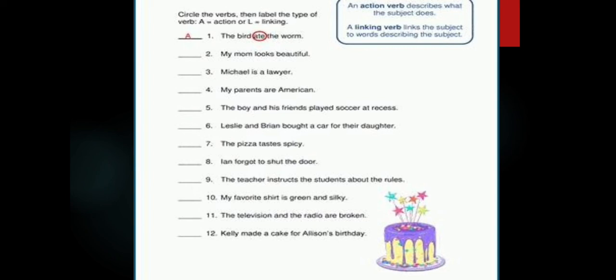Second, my mom looks beautiful. Third, Michael is a lawyer. Fourth, my parents are American. Fifth, the boy and his friends played soccer at recess. Sixth, Leslie and Brian bought a car for their daughter. Seventh, the pizza tastes spicy. Eighth, Ian forgot to shut the door. Ninth, the teacher instructs the students about the rules. Tenth, my favorite shirt is green and silky. Eleventh, the television and the radio are broken. Twelfth, Kelly made a cake for Allison's birthday.